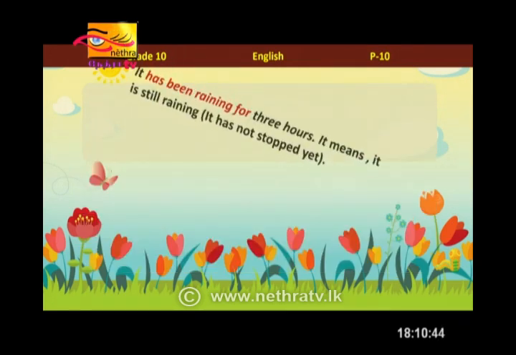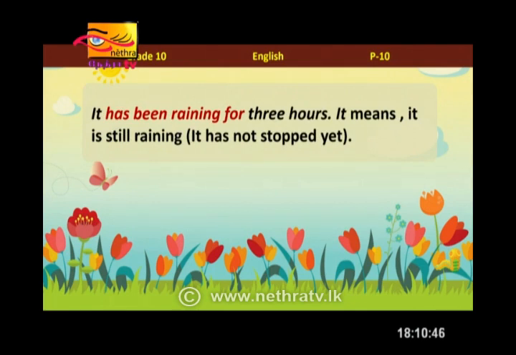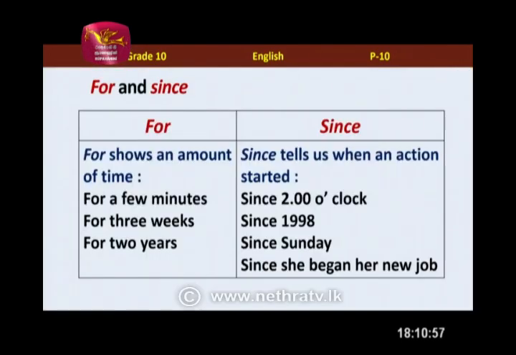Exactly. And the next one. It has been raining for 3 hours. It means it is still raining. It started 3 hours ago and it hasn't stopped yet. So this will be clear for you. We use for with a period of time. For example, Ms. Suchitra? For a few minutes, for 3 weeks, for 2 years.